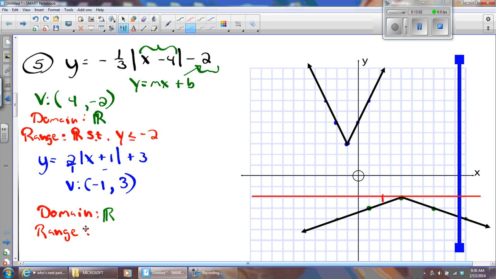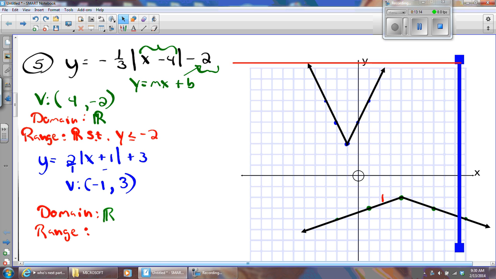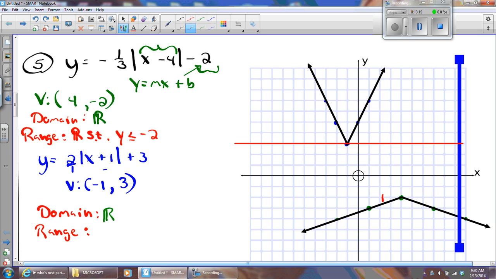all real numbers, because when you get into more complicated functions next year or in Algebra 2, they won't be all real numbers. Okay, let's test the y values here, the range, and it looks like I'm not hitting the upward opening V down here. I hit it there and upward. Well, what's y's value there? Oh, that's 3. So the range is going to be all real numbers such that y is greater than or equal to 3. And there's your domain and range.